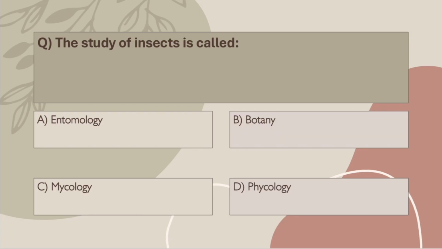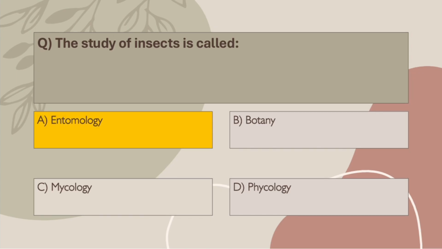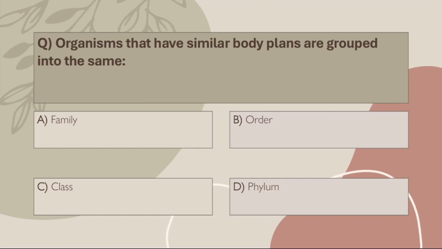Q35. The study of insects is called: A. Entomology, B. Botany, C. Mycology, D. Phycology. Correct answer, A. Entomology. Insects are everywhere, so this branch is super important in biology and agriculture.